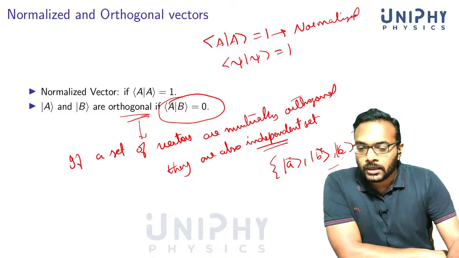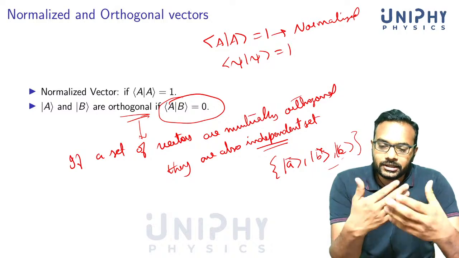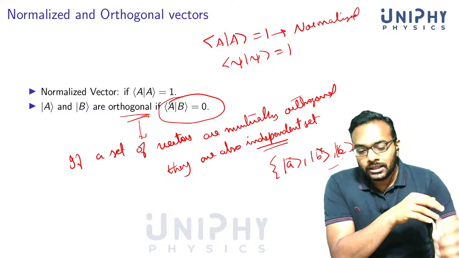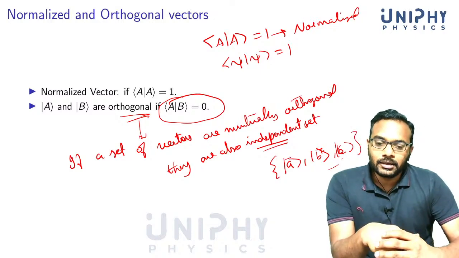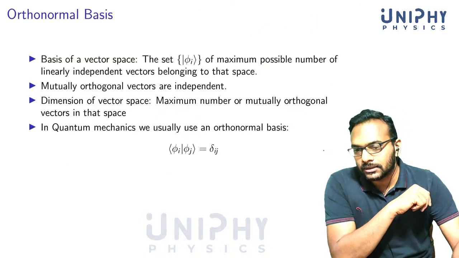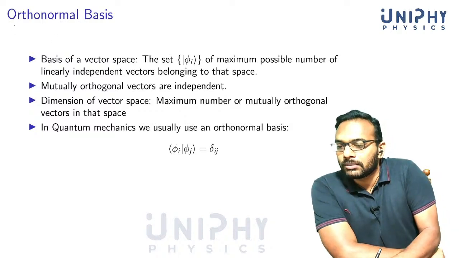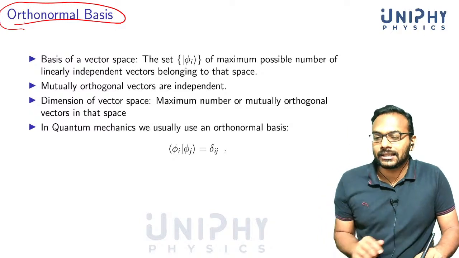And in the case of quantum mechanics, we need to construct what we call the basis. We will always use an orthogonal basis. We make sure that a set of vectors are independent by making sure that they are mutually orthogonal to each other. Now we can say what we mean by an orthonormal basis. We have already seen this term in one of the problems that we discussed earlier.